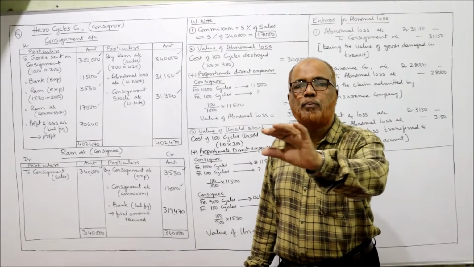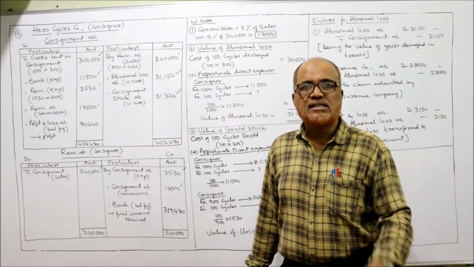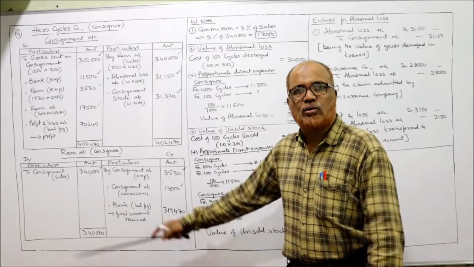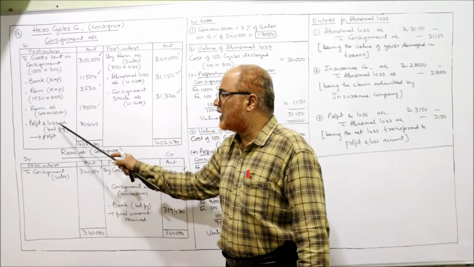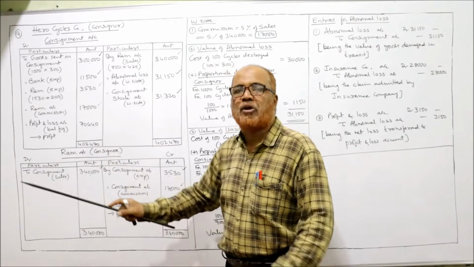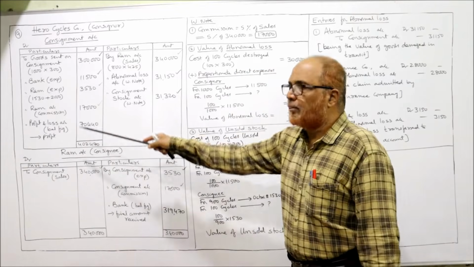Consignment account debtor to profit and loss account. So consignment account debit side to profit and loss account, 70,440 profit. That's all. So this is completed.